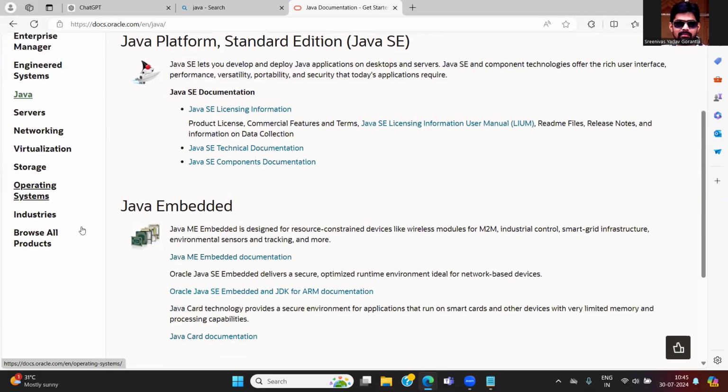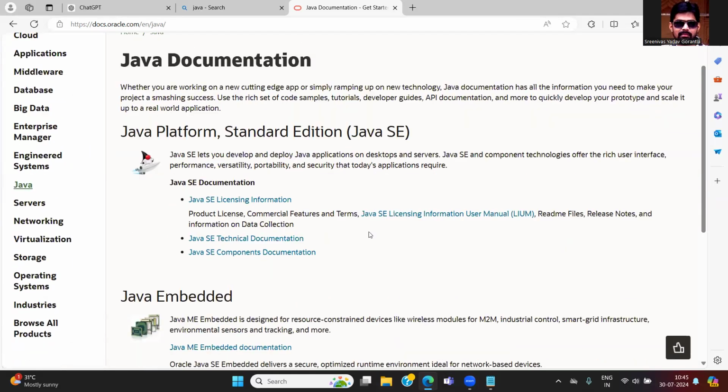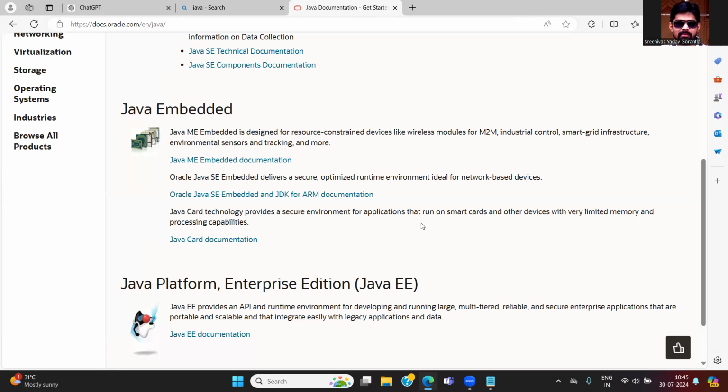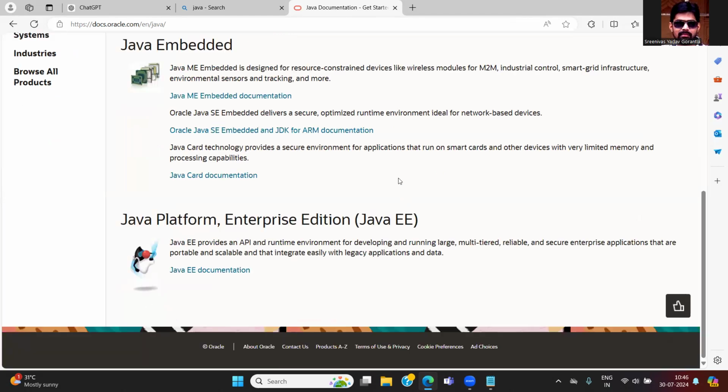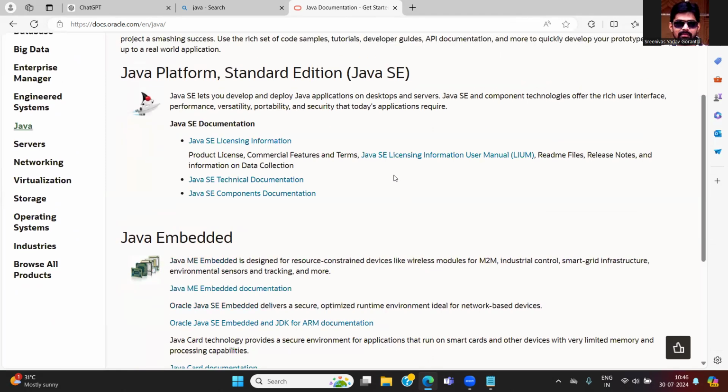There are multiple concepts over there. You can find all these things in the documentation. Documentation is very, very clear. You can read the documentation for the complete Java-related things.